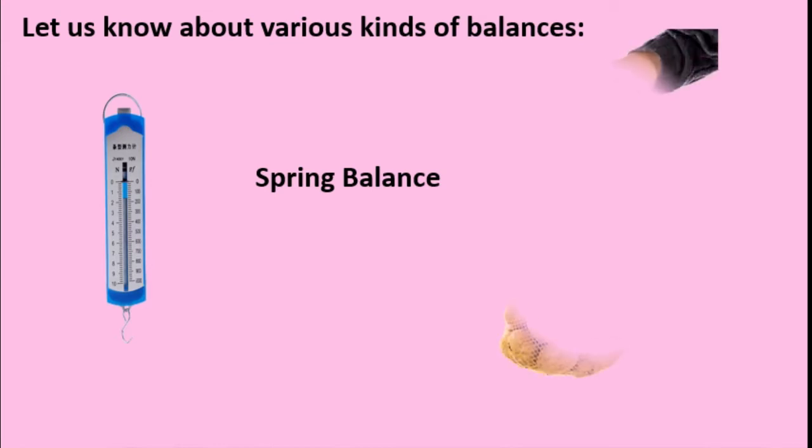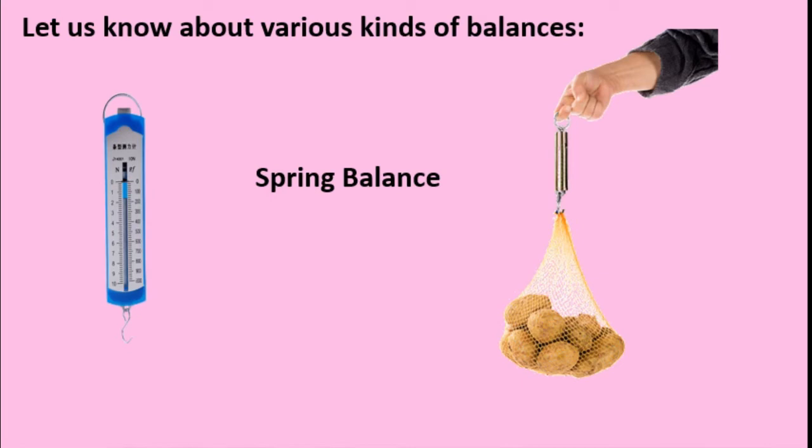Whenever we want to weigh a thing, we hang the things at the hook. See there, see in the picture. At that time, the pointer or the level telling line tells us about the weight. I think you have seen this in the market. Remember, the name is spring balance. Okay?